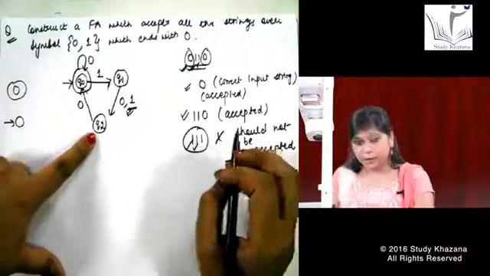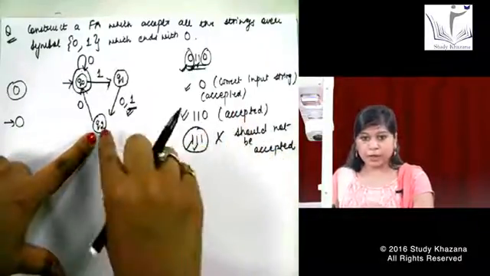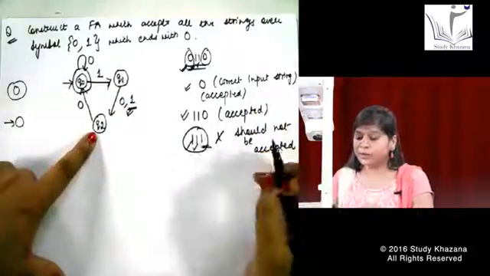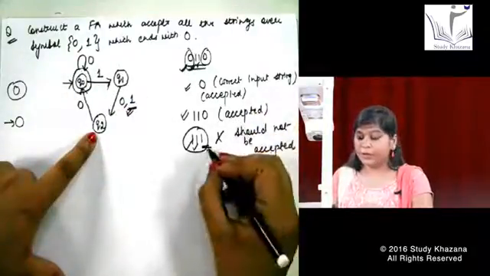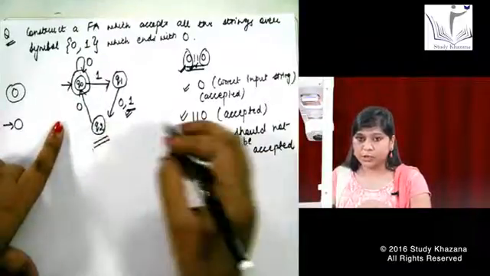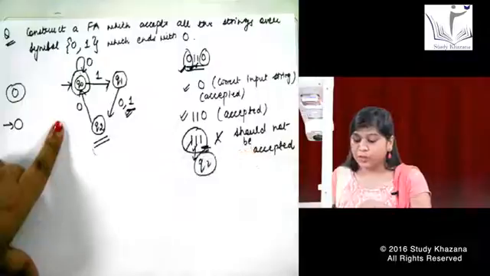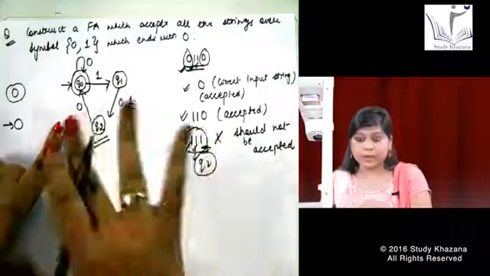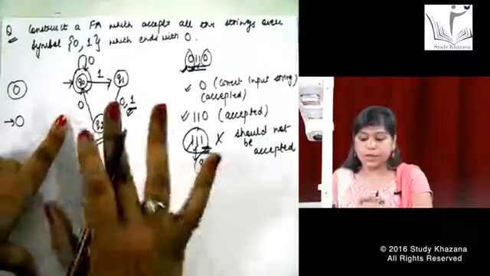But then for this third one, I have no way to go anywhere from Q2. I cannot go anywhere with this third one. So I am having no way. I am stuck in Q2, totally stuck here at Q2. So this triple one is not getting accepted in this machine.